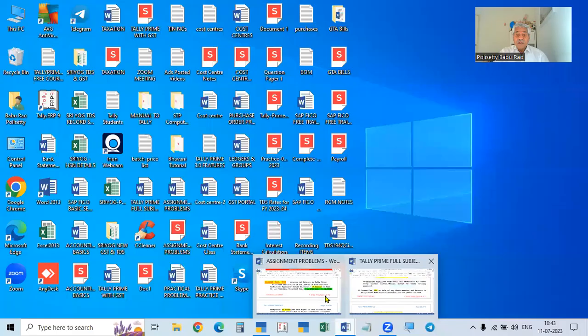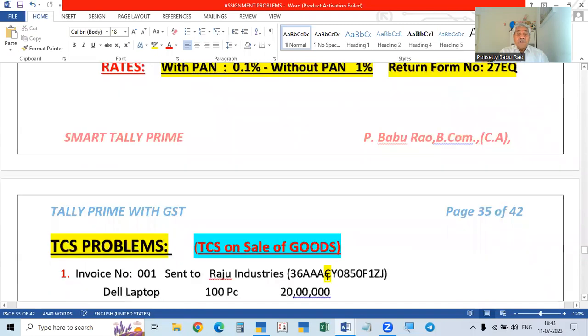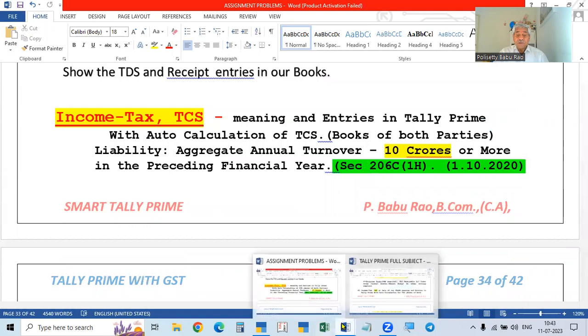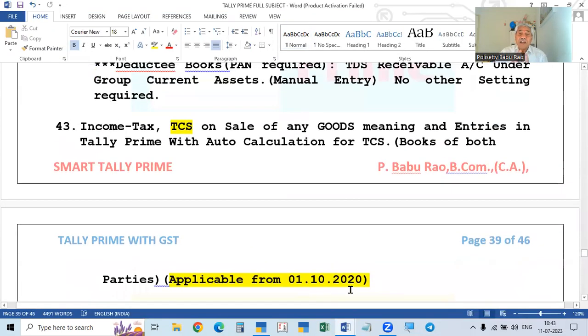Okay, now we will enter our subject. Today our topic is TCS on sale of goods. So far we discussed everything about GST, Tally Prime with GST.